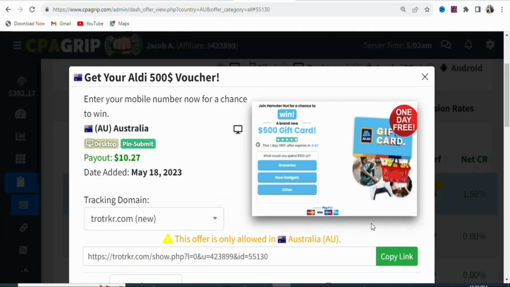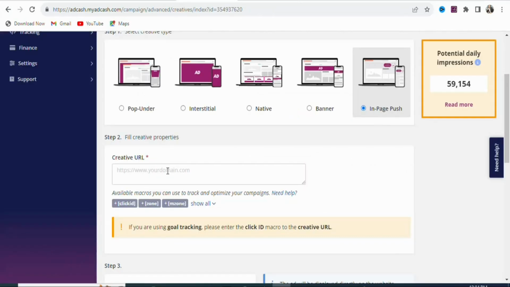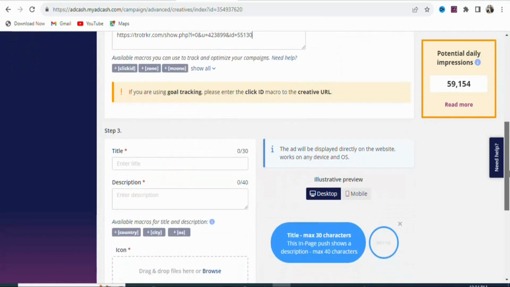Once you come back on CPA group, you're going to click right here, copy link. Once you copy your affiliate link, you are going to come back and then paste it right here. As you can see, that has been done. Once that is done, you are going to scroll down.